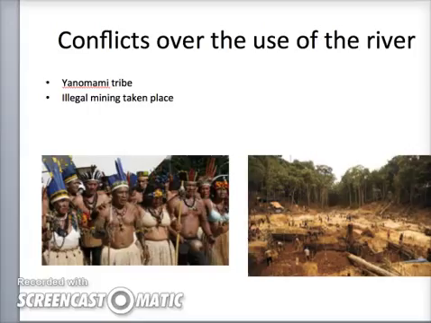And the way I would try and solve this conflict would be to stop the miners mining around the Indigenous area and for both the miners and Indigenous people to discuss the way they can change how things are so they can both live happily. And it's also an illegal situation, so it should be controlled majorly by the Brazilian government.